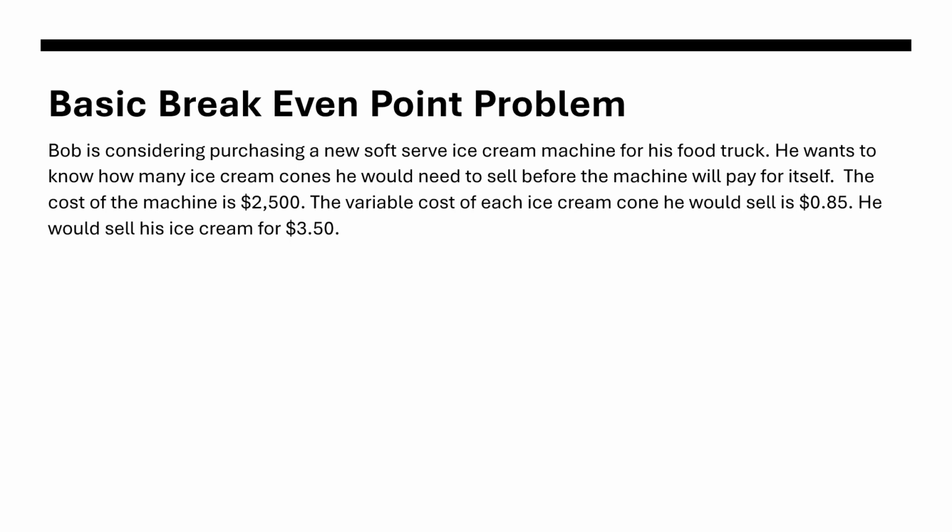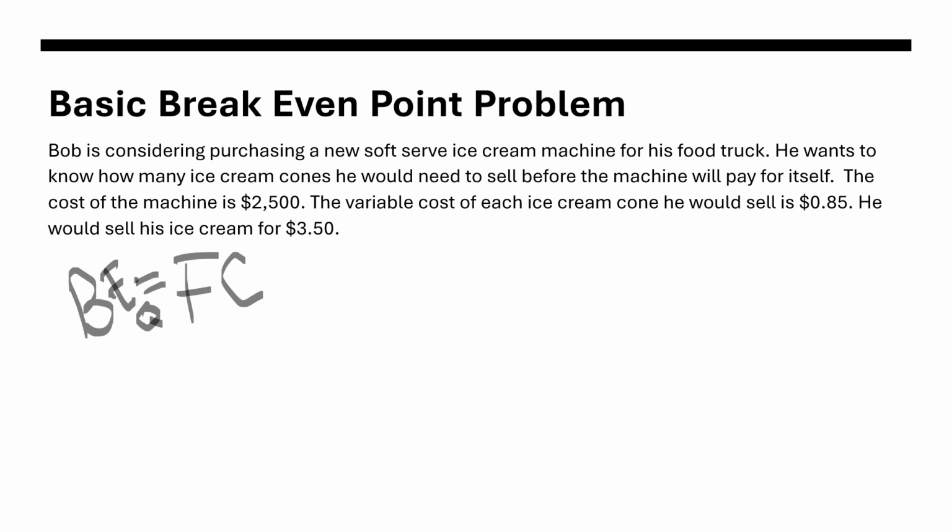The way the formula works for a break-even point problem is that we take the fixed cost, and I'll give this the name BE, break-even quantity is what we're looking for. We want to know what the quantity is when this machine will pay for itself.